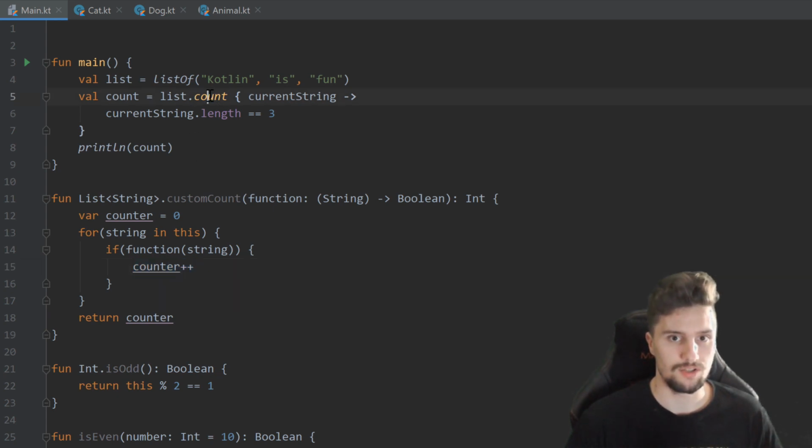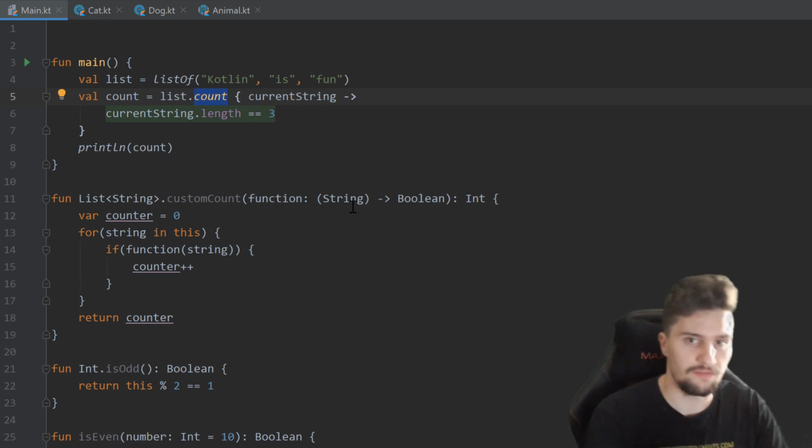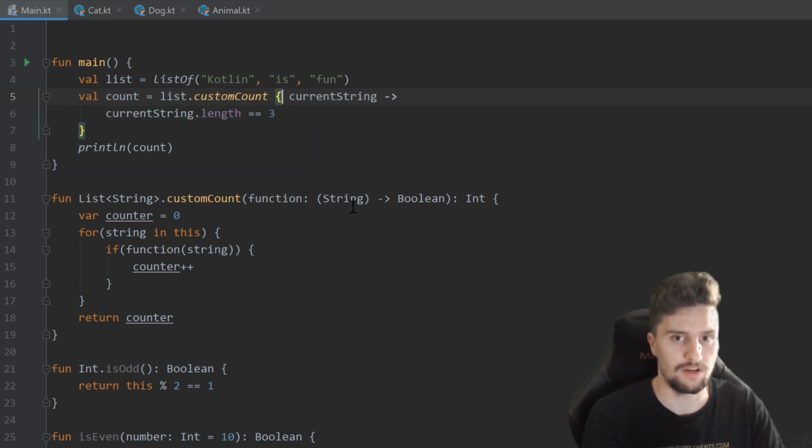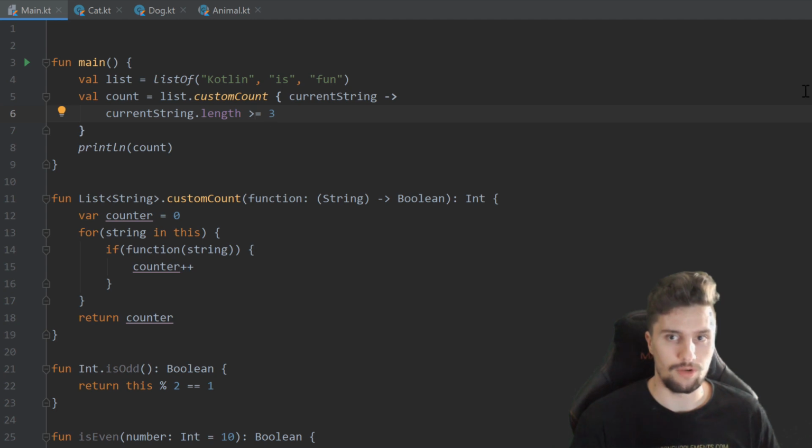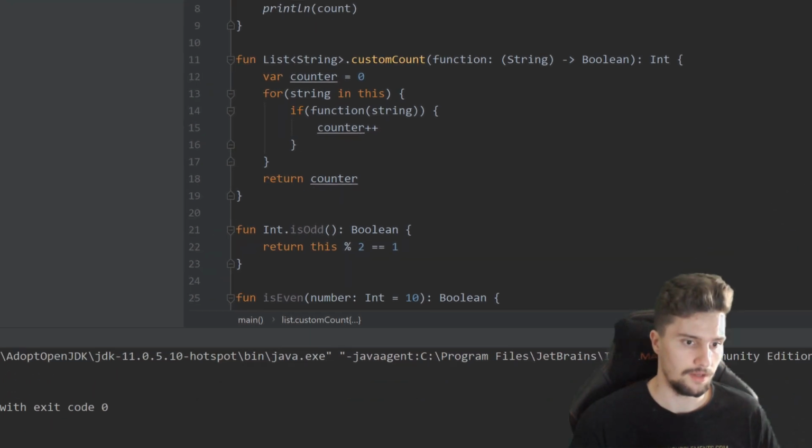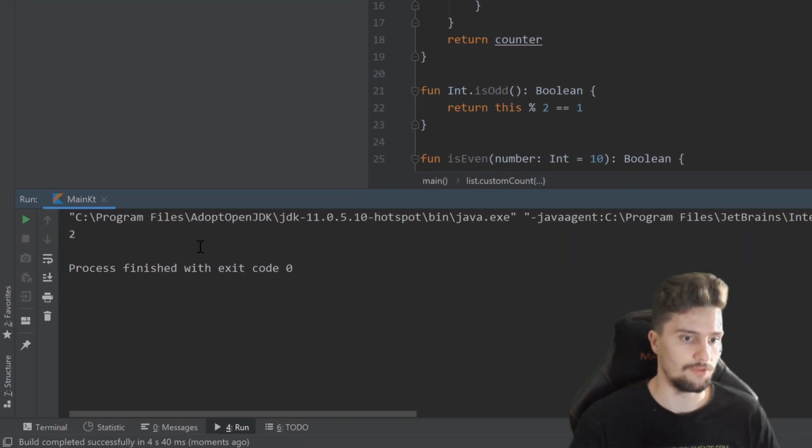And we could now simply replace this predefined count function with our custom count function, and it would work exactly the same. So for example, we could change this a little bit. We could make this greater than or equal to 3. And that should now return 2, because we have 2 strings that have 3 or more characters. And you can see that is exactly what happens here.